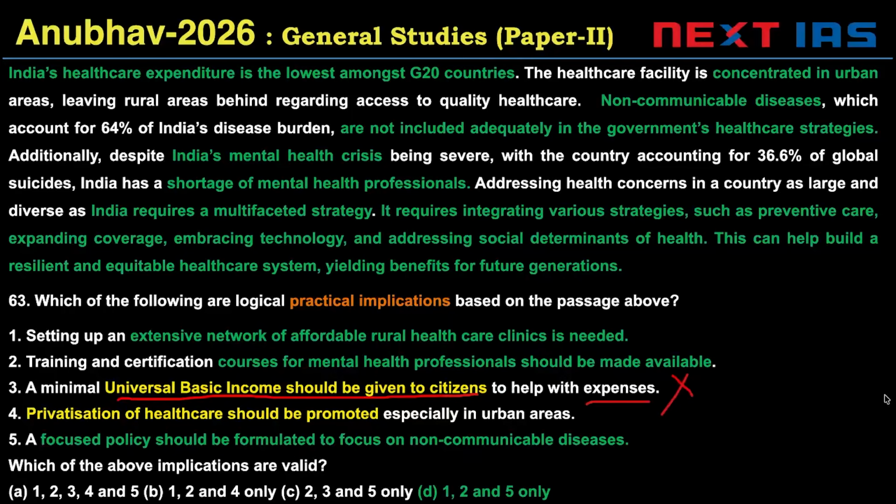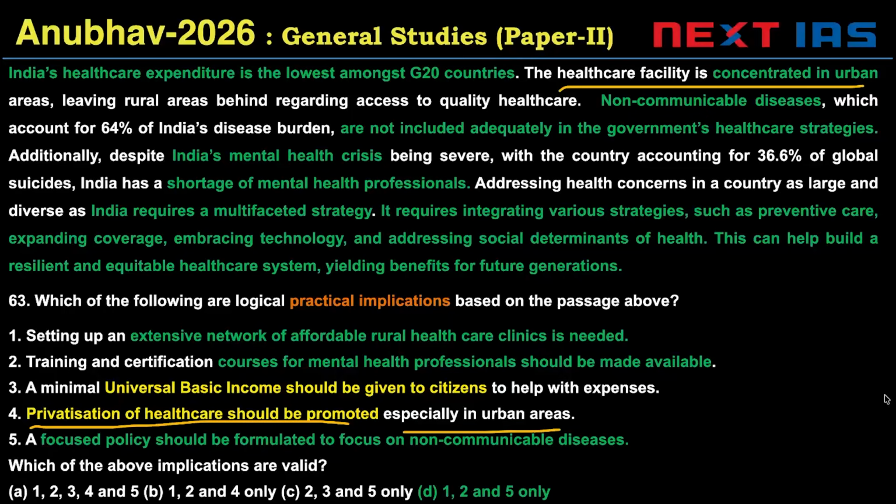Now, in this case, there are still two possible outcomes, B and D. And since there are two possible outcomes, we still have to check option 4. 4 says privatization of healthcare should be promoted, especially in urban areas. Privatization, especially in urban areas, is incorrect. Urban areas, healthcare facilities concentrated in urban. So invalid. Right answer is option D. A focus policy should be formulated to focus on non-communicable diseases.